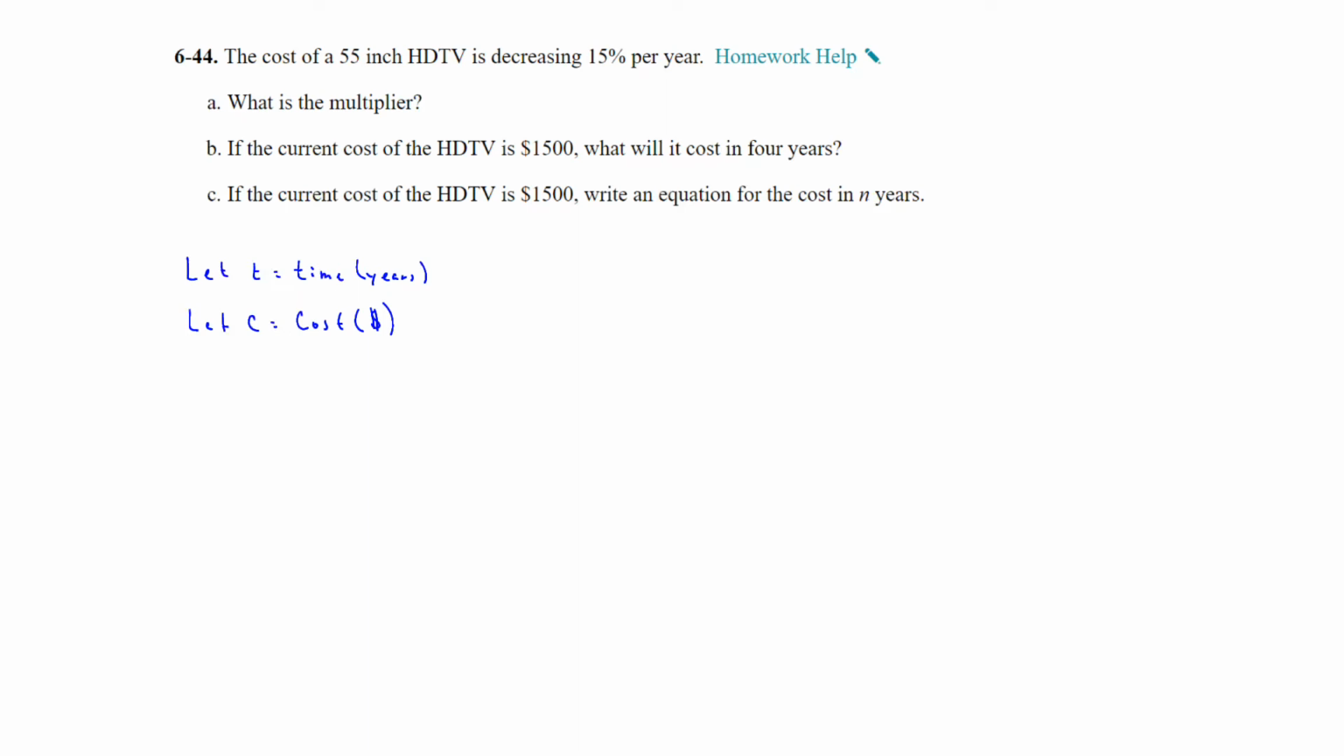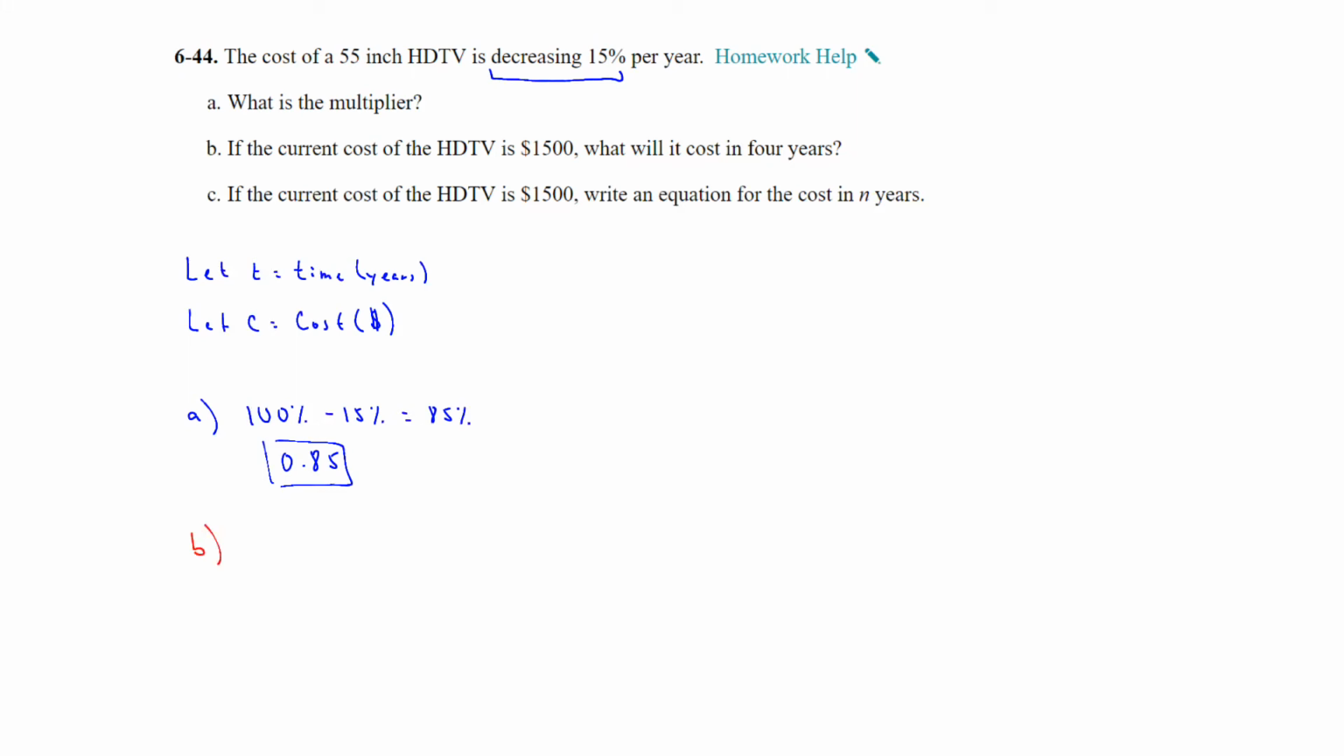So what is the multiplier on this one? Well, it's decreasing at 15% per year. So remember, we start off at 100%, and if we're decreasing 15%, it's going down. So therefore, that's 85% of the original cost. So your multiplier is 85% as a decimal, which is 85 out of 100, or 0.85 in decimal form.